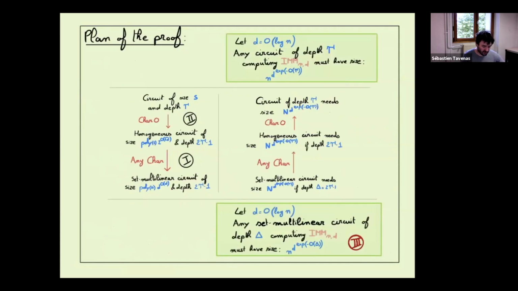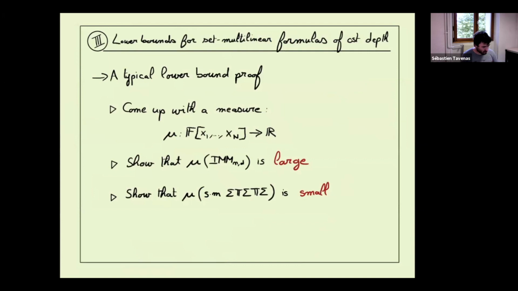Okay, so let's do the last part of the proof. We saw the two transformations, and now we also want to show the lower bound for set multilinear circuits. The lower bound will be a typical lower bound proof. We want to get a measure, a very standard measure. We want to show that IMM is large for this measure, and that if we compute something, let's say depth 5 set multilinear, the measure will be small.